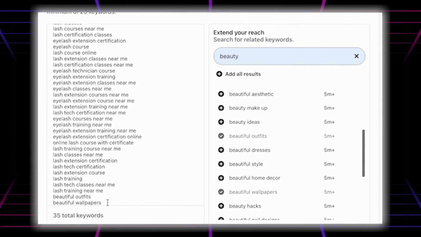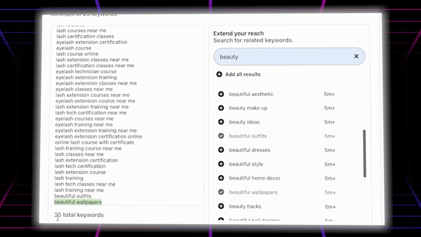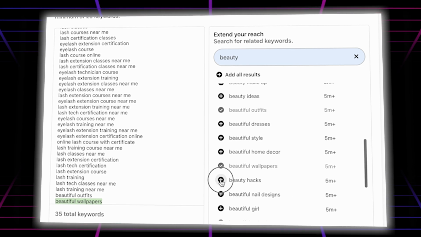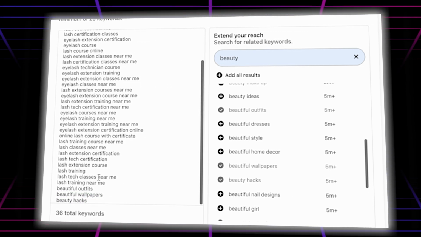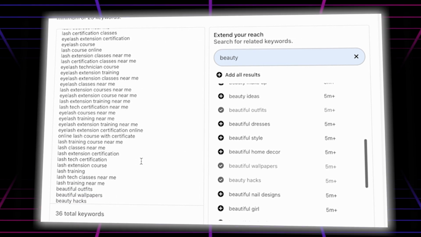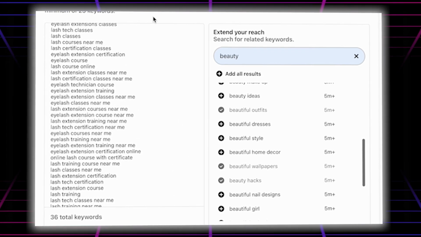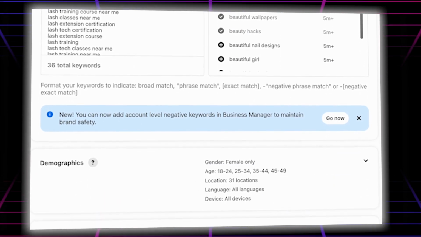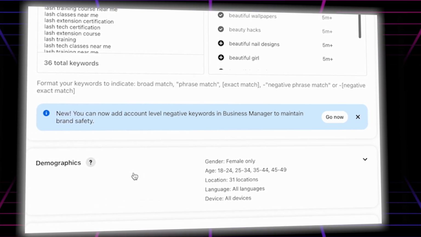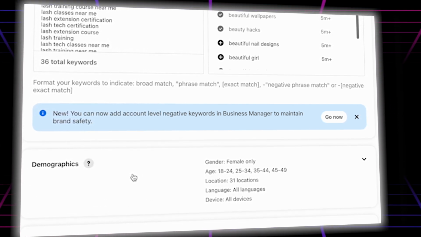As you can see, it will add here. It was 33, it's 25. And beauty hacks, so as you can see, 36 beauty hacks. This way you're going to add your keyword. So give it a little bit of research and add the exact keyword. So it's very important. The main important thing is to connect your local areas, right?